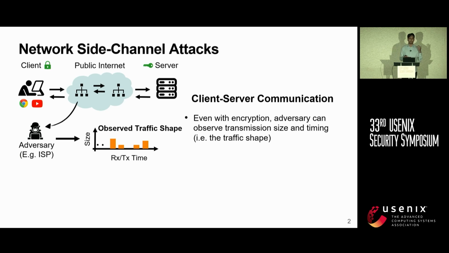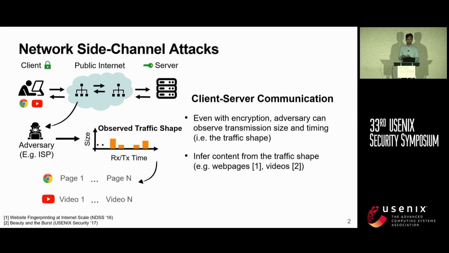They can observe the transmission size and the transmission timing, that is the traffic shape, because the encryption does not hide this information. Prior work has shown that this information is sufficient to infer which web page or video is being accessed by the client. In just the previous presentation, you saw how it leaks your ChatGPT chats.